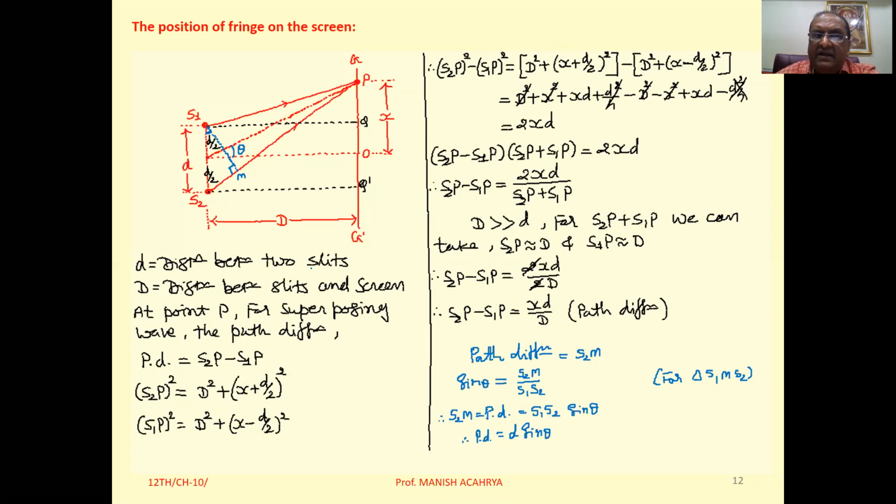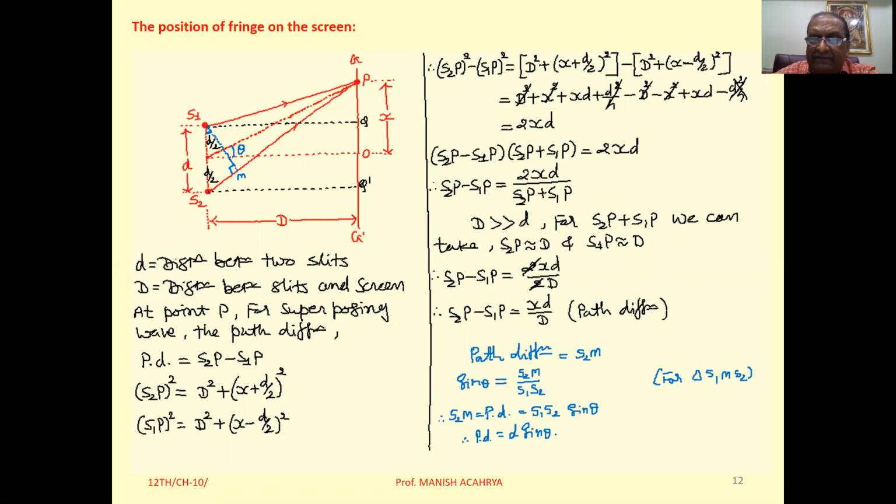And now see here, suppose you take sine theta for this triangle, then sine theta is opposite upon hypotenuse. But here theta is very small, so we can write sine theta is nearly equal to tan theta. So tan theta is x by d.